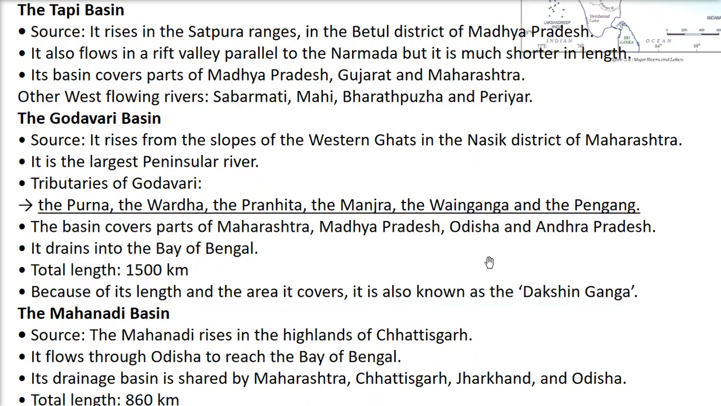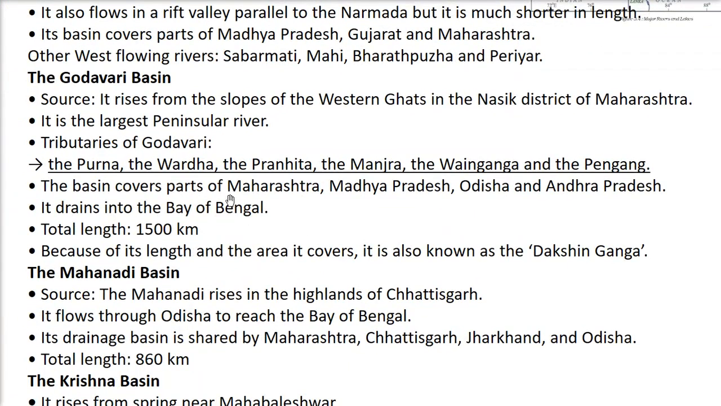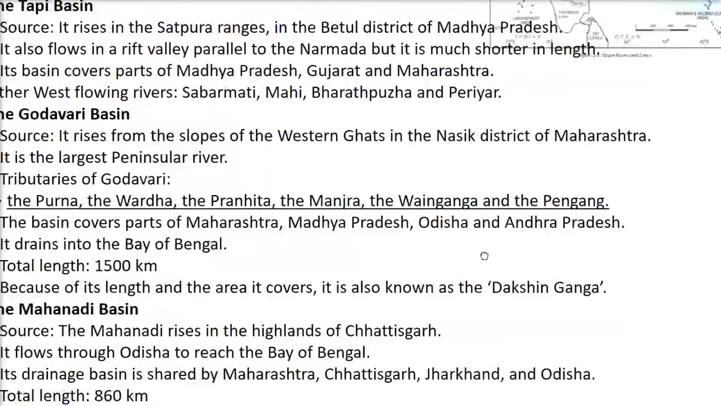So which places does it cover? Maharashtra, Madhya Pradesh, Odisha and Andhra Pradesh. And finally, it drains into the Bay of Bengal. This Godavari goes to the Bay of Bengal. Total length is 1500 kilometers. Because of the length and area it covers, it is called Dakshin Ganga, the Ganga of the south.